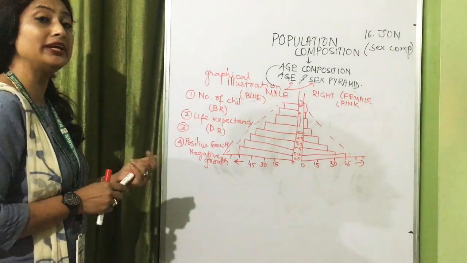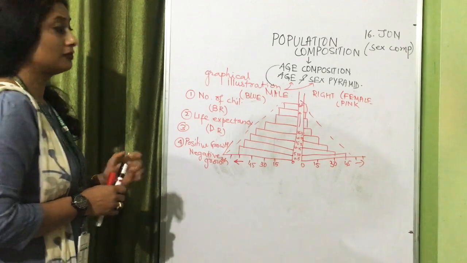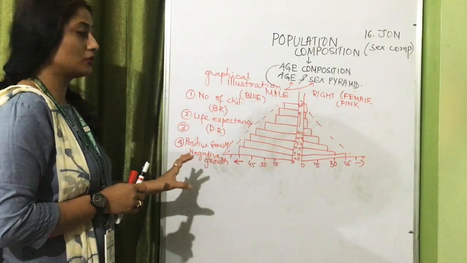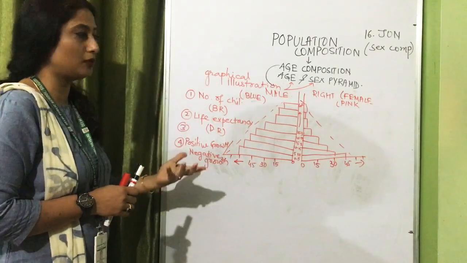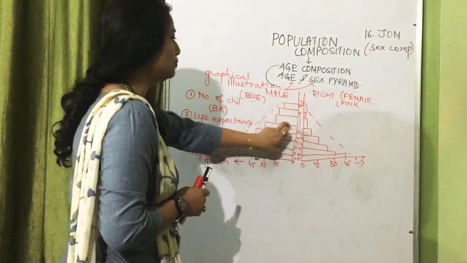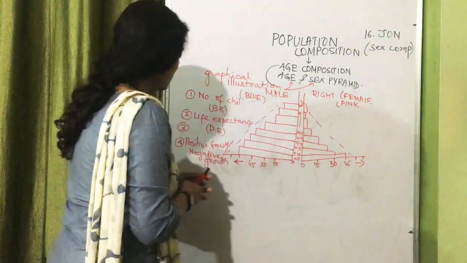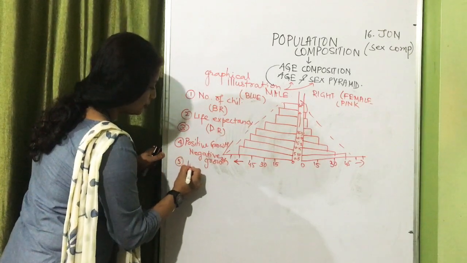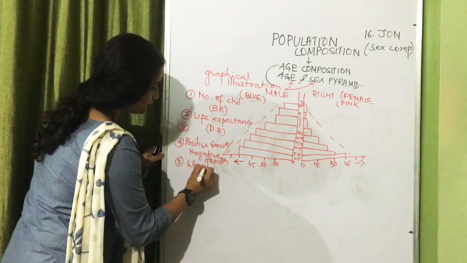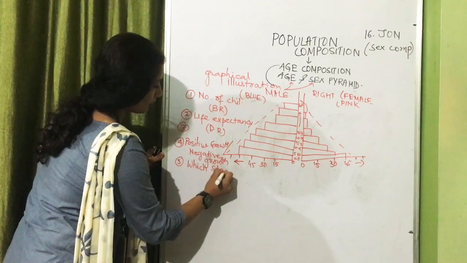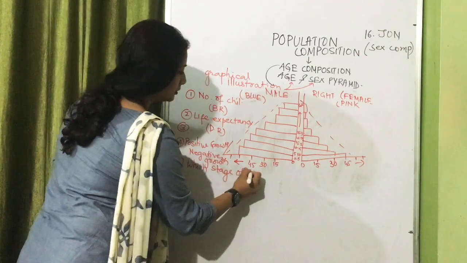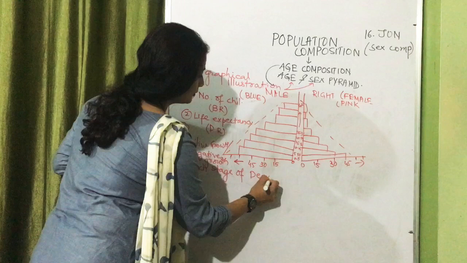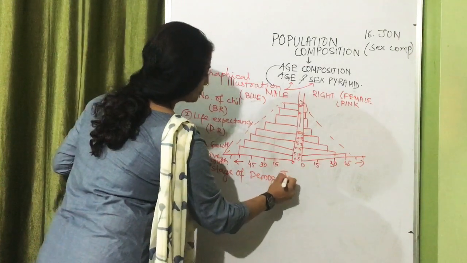So basically, why is a population pyramid important? Because it is an important indicator of the population structure, and it will give you a lot of information because you will know the number of youth, and it gives us information about which stage of demographic transition your country is in.